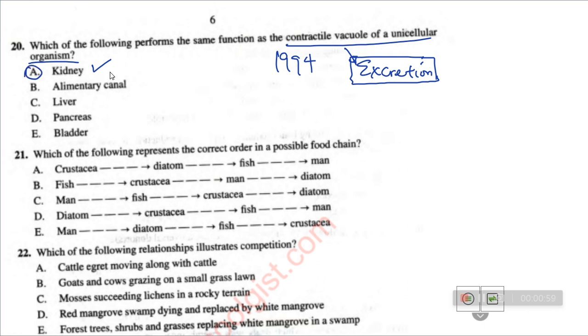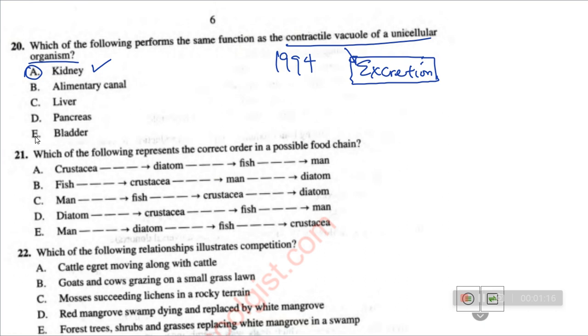It has the function of osmoregulation and it helps in excretion. It is in the kidney that we have ultrafiltration and selective reabsorption, and it is in the kidney that urine is formed before it is passed to the bladder.